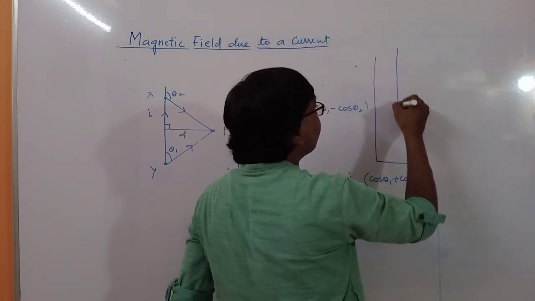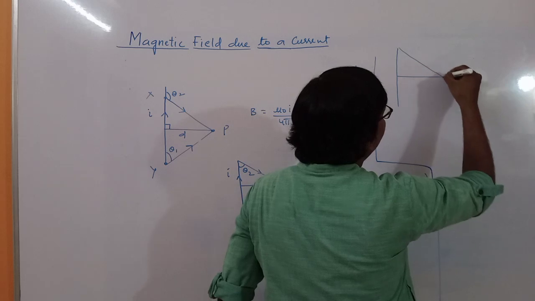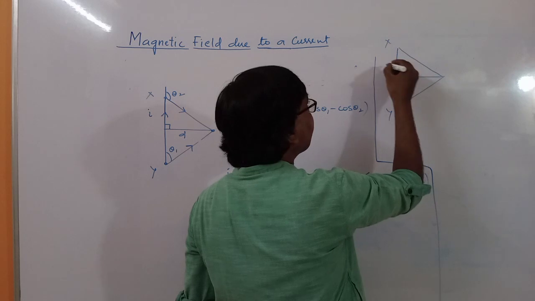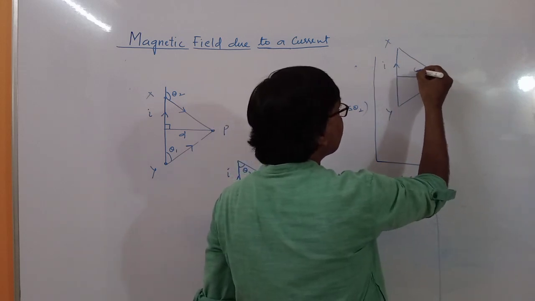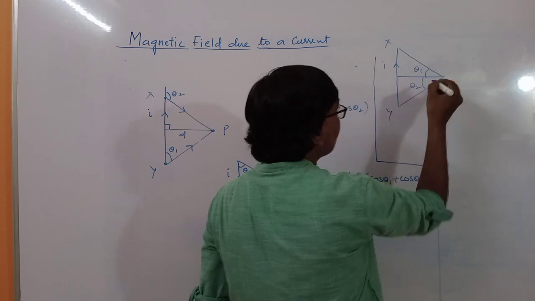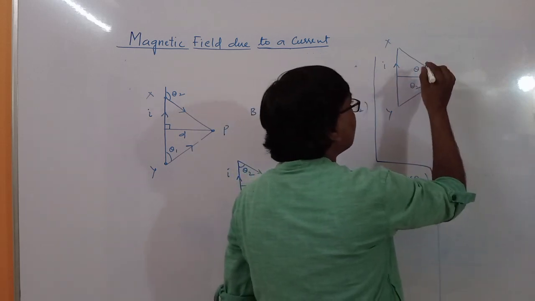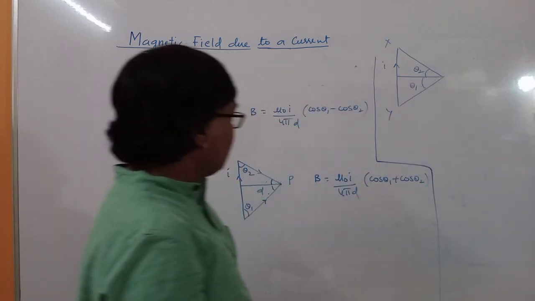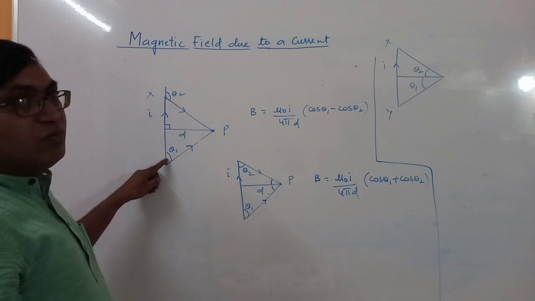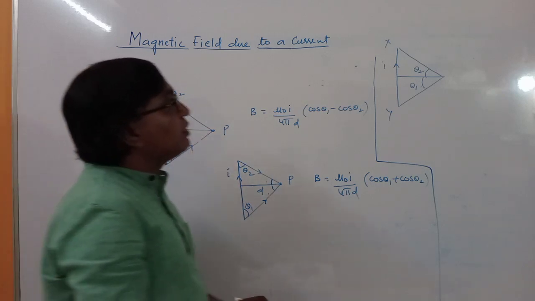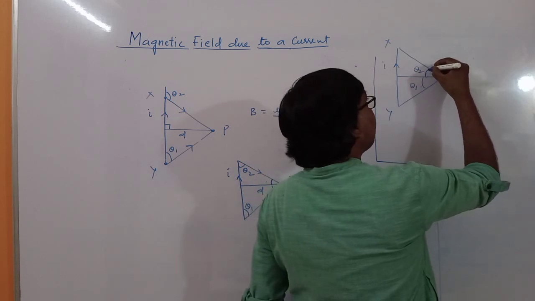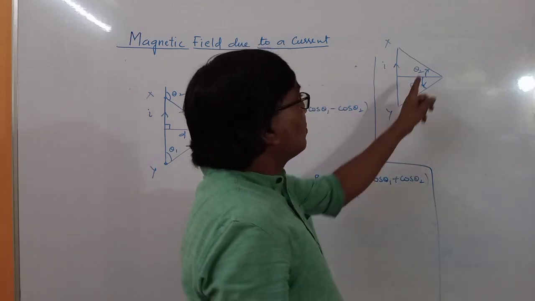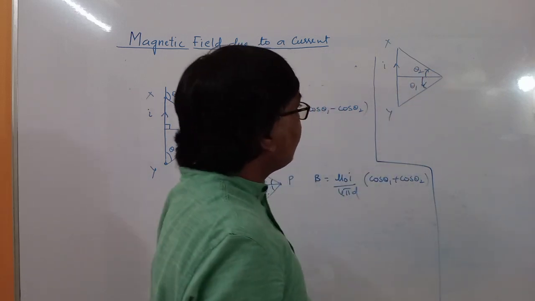So if I consider this as a current carrying wire XY, which is carrying a current I, and I am considering this as theta 1 and this as theta 2. So here the angle will be measured like this: theta 2, this is theta 1. So this is a positive measurement, this will be a negative measurement.